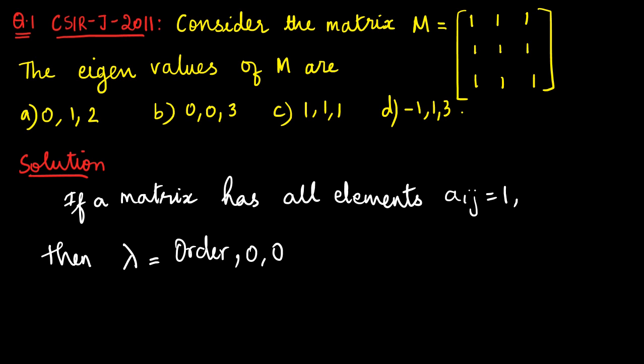If you see over here, the order of the matrix is 3 by 3, right? So our eigenvalues will be 3, 0, 0. Hence it's option B. So this is very easy, right?